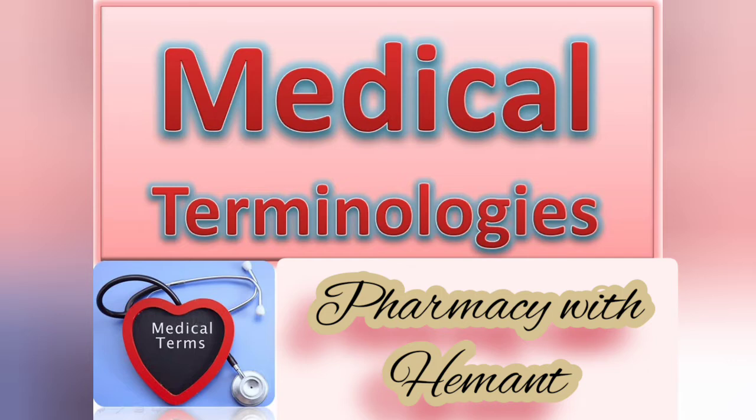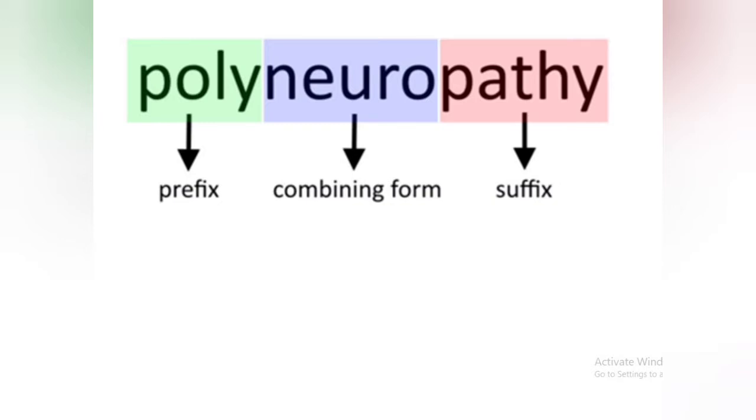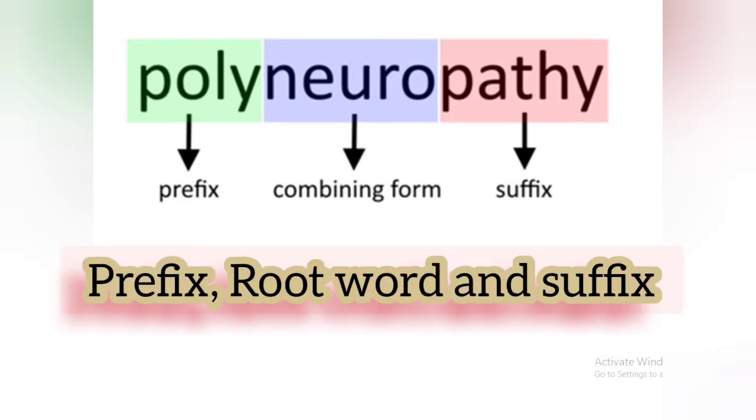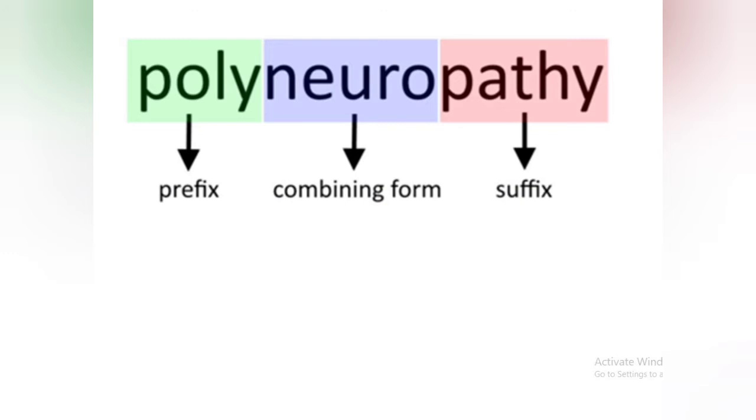If you are new to allied healthcare, you have probably discovered hundreds of important medical words that you are required to memorize. I have compiled some excellent tips and tricks to help you on your way. Most medical terms consist of three basic components, that is, prefix, root word, and suffix. Prefixes are those terms which come in front of the root word, and the root word is the base of the term, and there is the suffix which comes at the end of the root word. When you combine prefix, root word, and suffix, you can define a specific medical term.